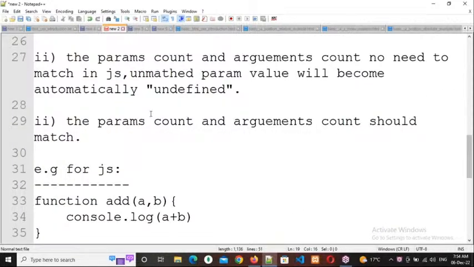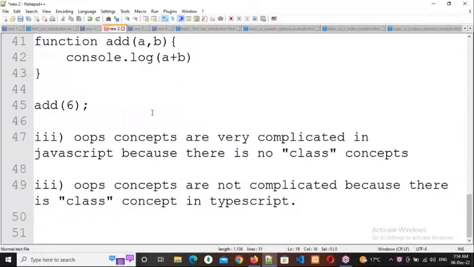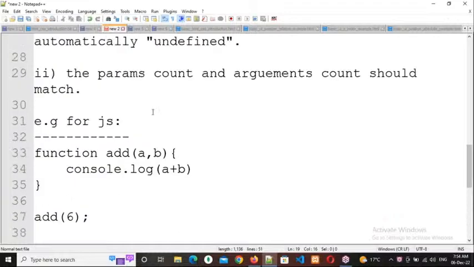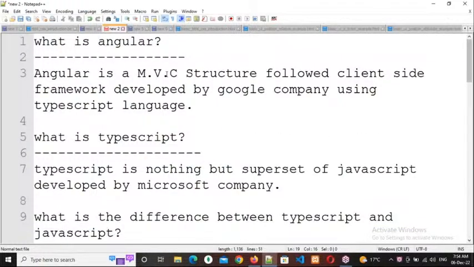Okay, right. So that's it, everyone. This is the class for today. Hope everybody got some knowledge in this class. Tomorrow I will give an introduction to this MVC structure, and how Angular works, that basic thing. Then from day after tomorrow onwards, we'll work with TypeScript. Clear, everybody? Day after tomorrow onwards, we'll work with TypeScript. Clear?